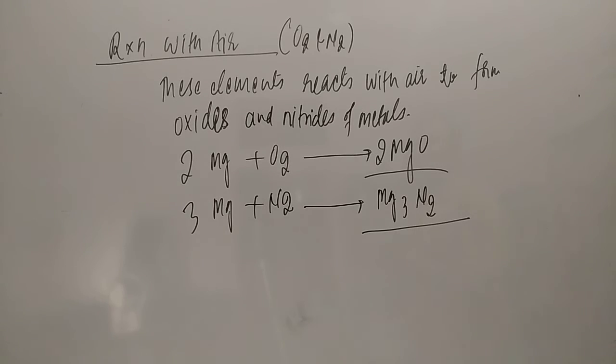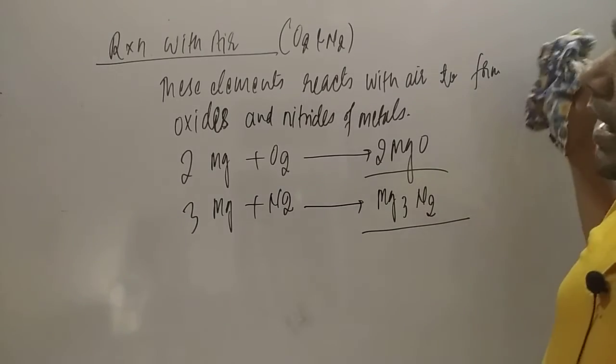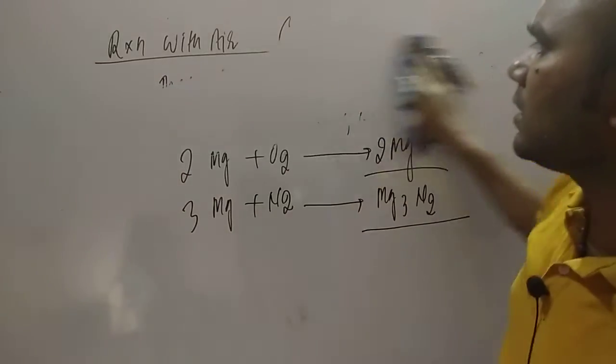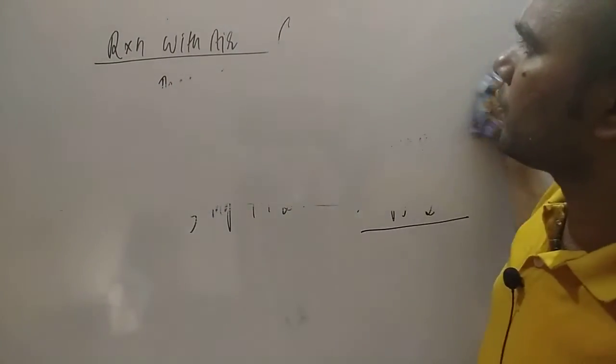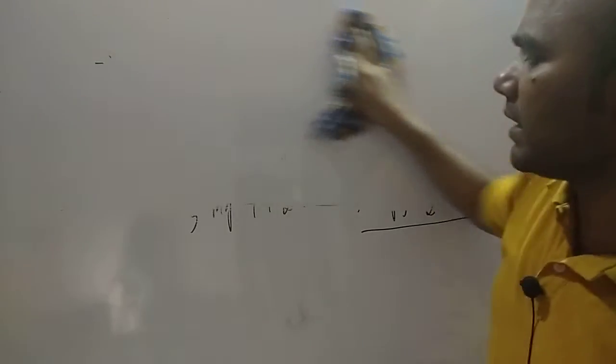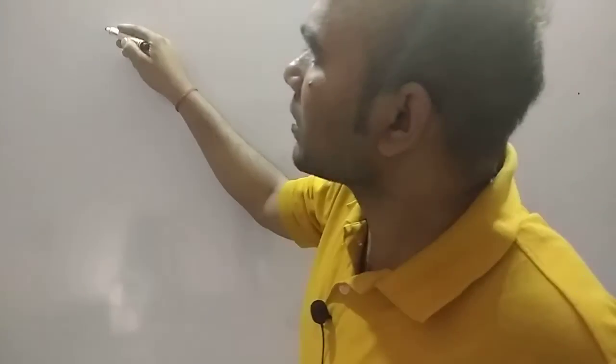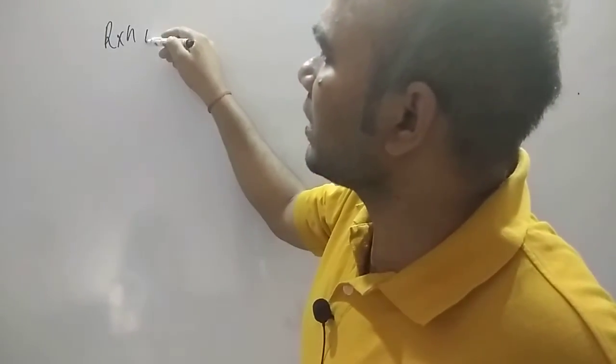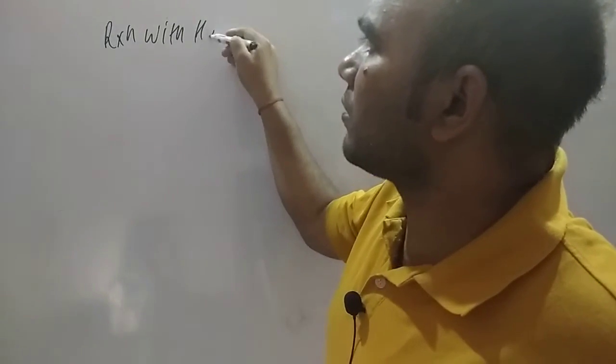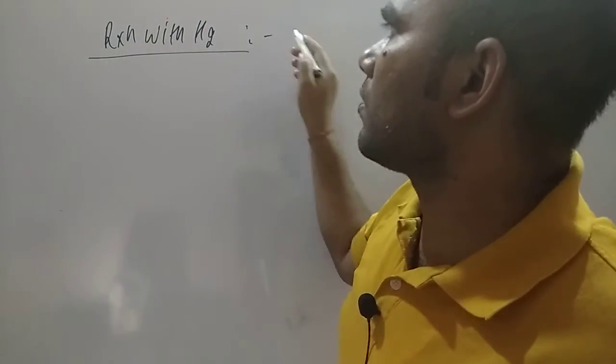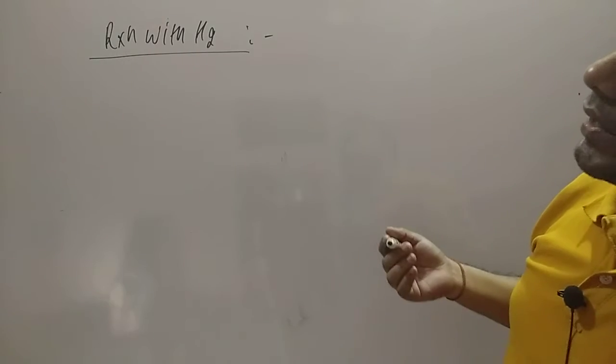Now the next point is reactivity with hydrogen. Dear student, they react with hydrogen quickly and form ionic hydrides. But what we have to understand is that out of these hydrides, some are covalent and some are ionic. So let us have a look over it, student. The reaction with hydrogen, and how they react with hydrogen.